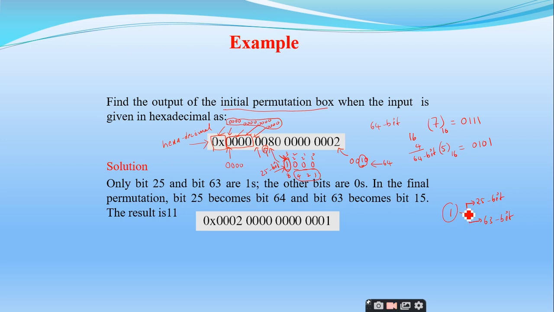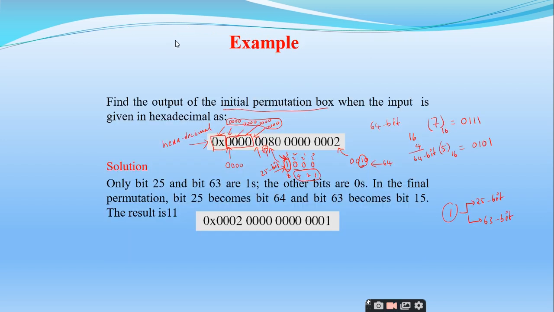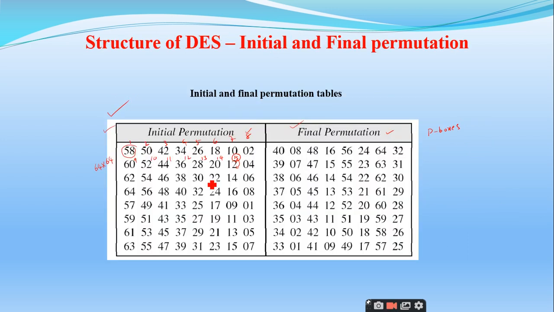Yes, sir. Now I have to check the permutation table. So the 25th bit and 63rd bit are ones and the remaining bits are 0. In the permutation table, what is the value of the 25th bit? We have to check this permutation table. So this is 16, this is 24 and this is 25, right? Yes, sir. So the 25th bit becomes 64.